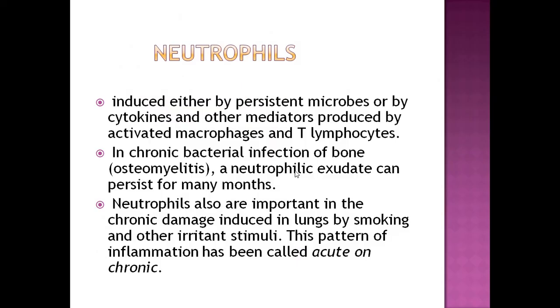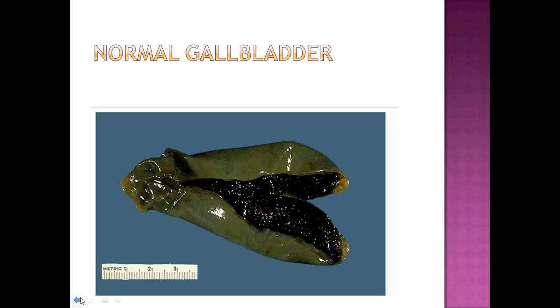Neutrophils are also important where they are present in chronic inflammation. It's called acute on chronic inflammation. In chronic bacterial infection of bone, a neutrophil exudate can persist for many months. Neutrophils also are important in chronic damage induced in lungs by smoking and other irritant stimuli. This pattern has been called acute and chronic.